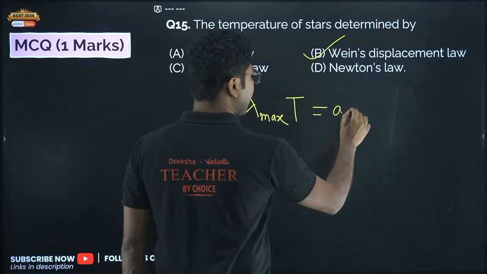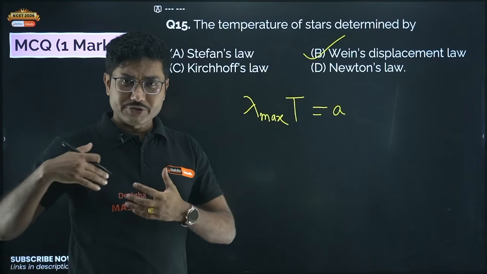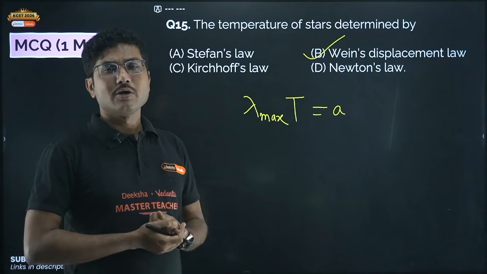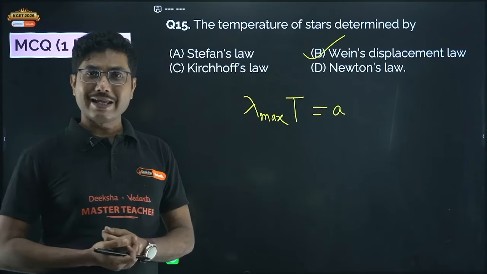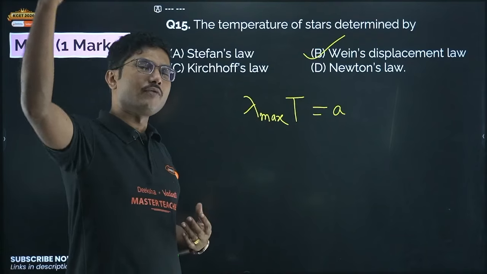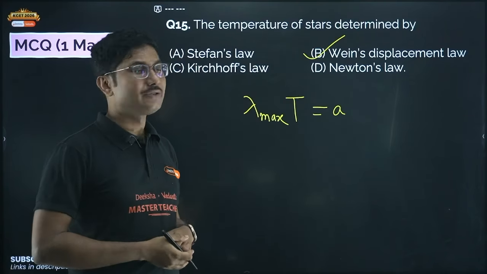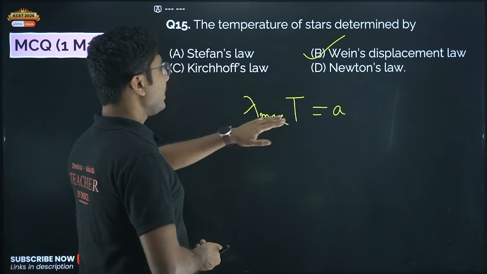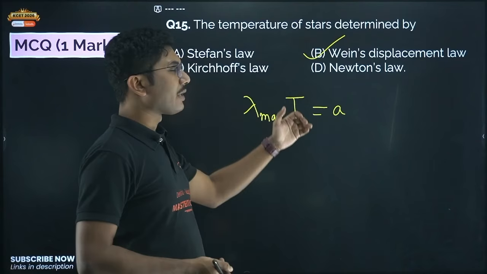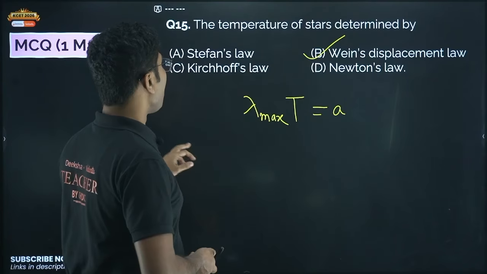That constant can be calculated from observations on Earth of our own objects, where lambda is known, temperature is known, and you can calculate the constant. Now you can apply the same formula for a distant star, observe lambda max using a telescope, and then find the temperature of the object. So by measuring lambda max, you can find the temperature of the star, which is Wien's displacement law.